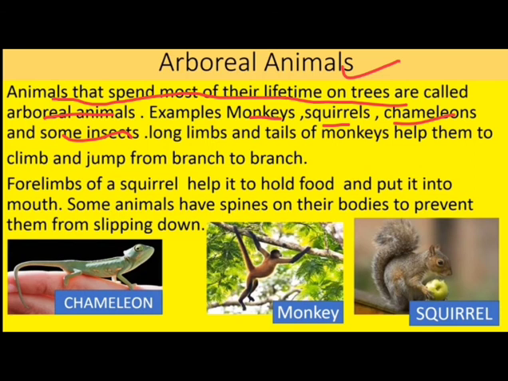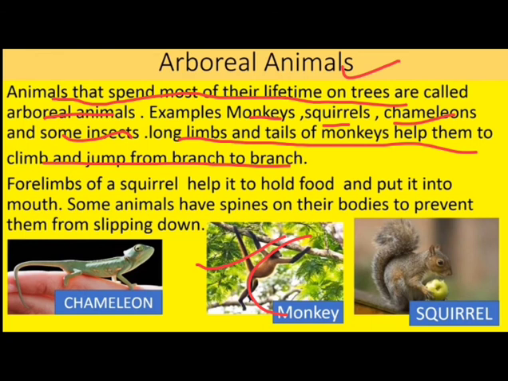Long limbs and tails of monkey help them to climb and jump from branch to branch. So the monkeys have the long limbs and long tail also, you can see here, and these tails and limbs help them to climb and jump from one branch to another branch. Okay, four limbs of squirrel help it to hold food.